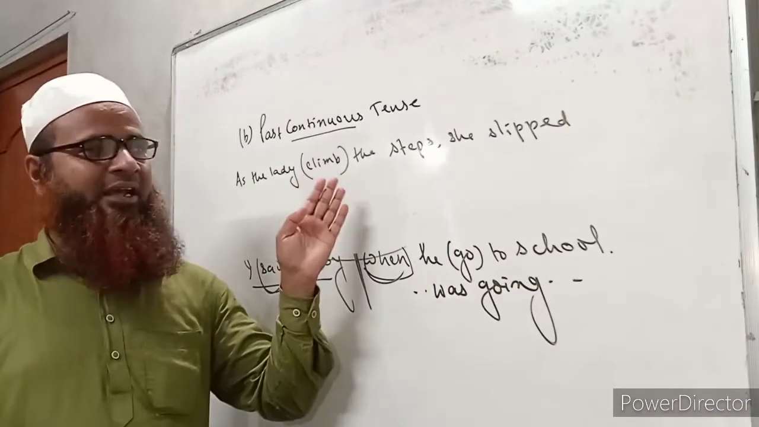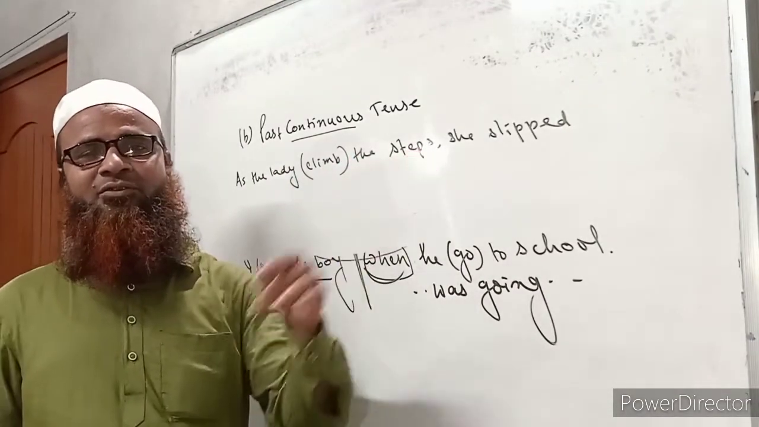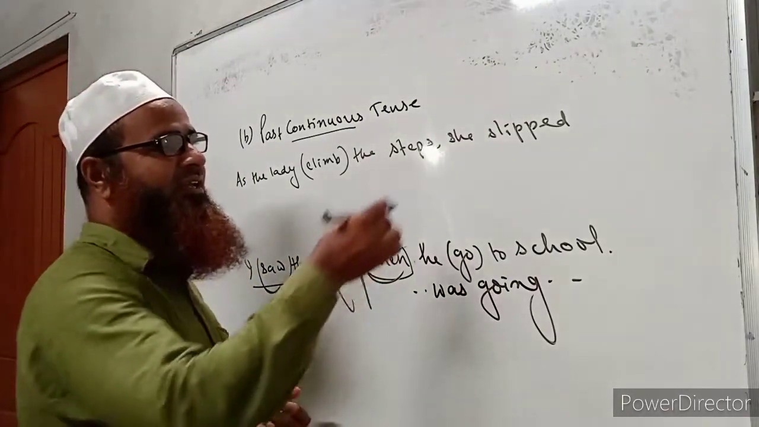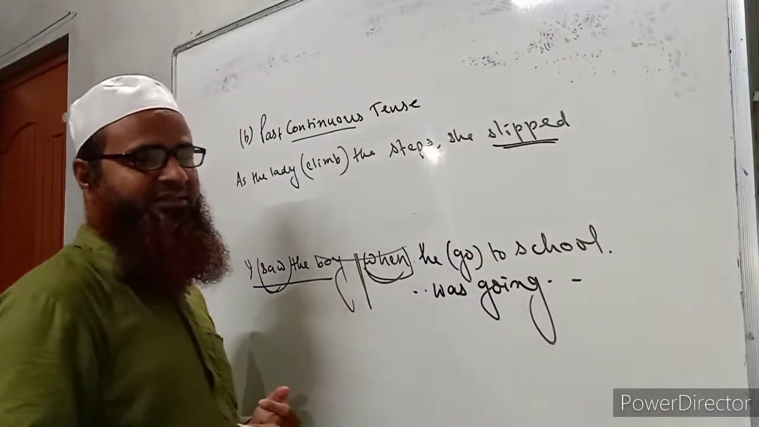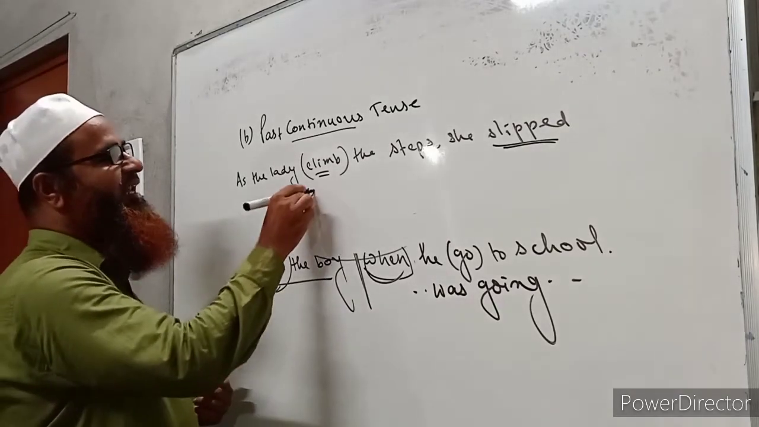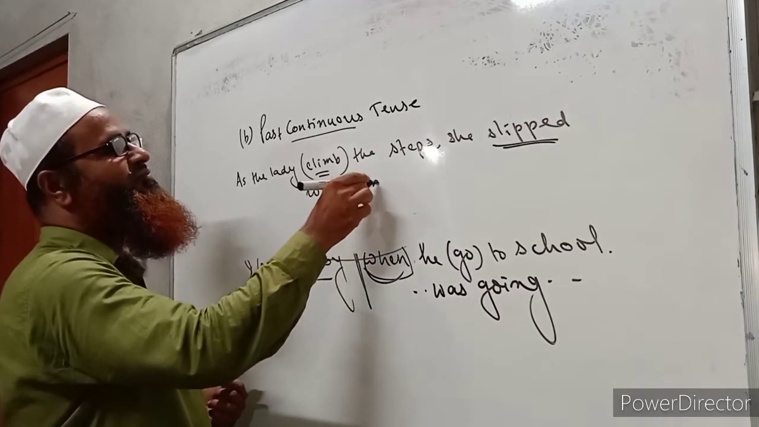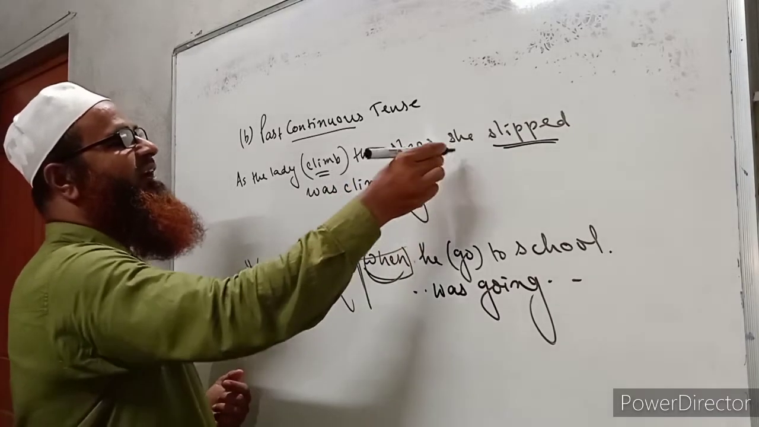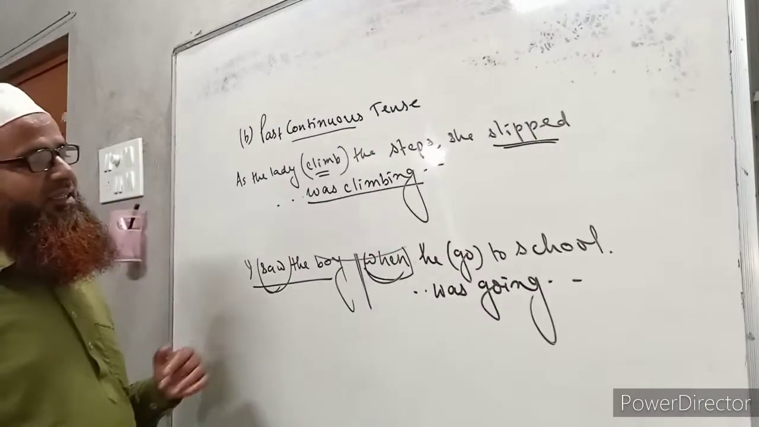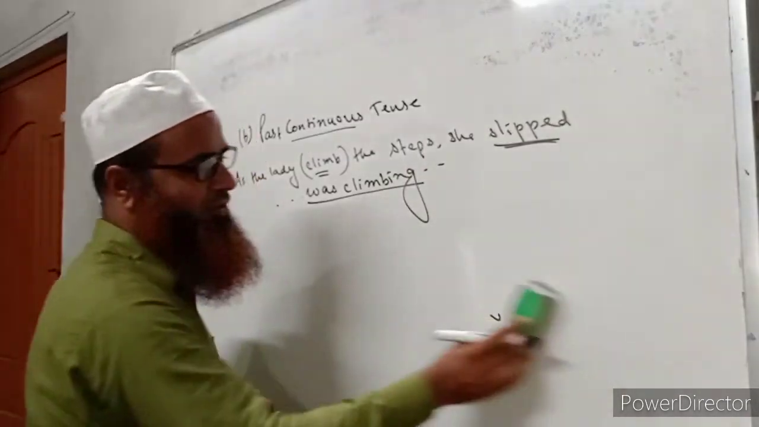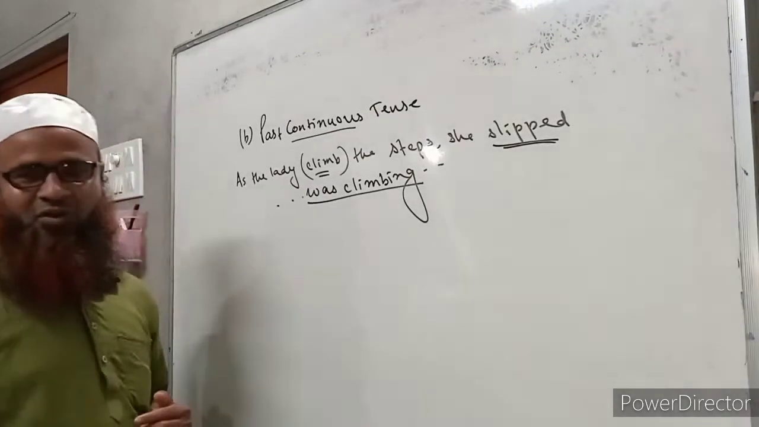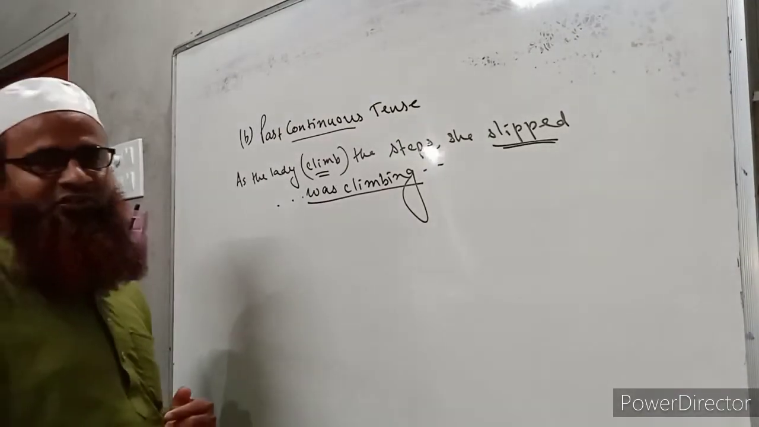Okay, and at that time what happened? An incident took place, that she slipped. That means she had fallen. So it has already been written in past indefinite tense. Now it should be written in past continuous tense. So: as the lady was climbing the steps, she slipped. The use of this tense is very simple, but most often this tense is asked in our examination. So we must be very careful to use this tense, because this is very important from the point of examination.